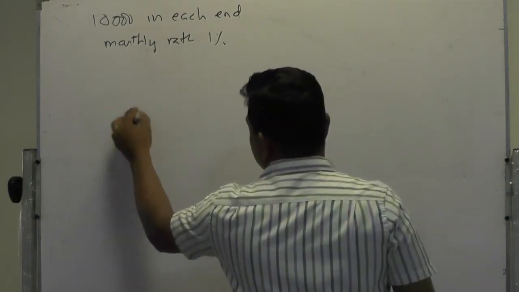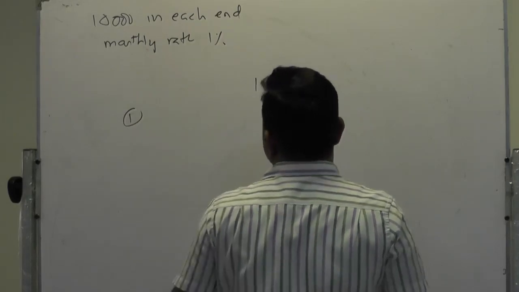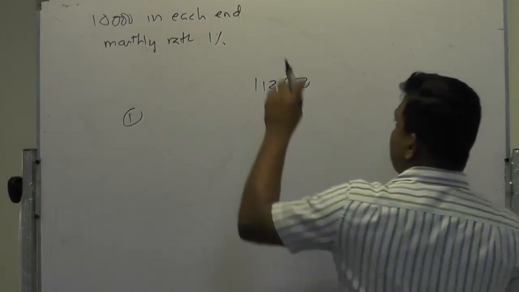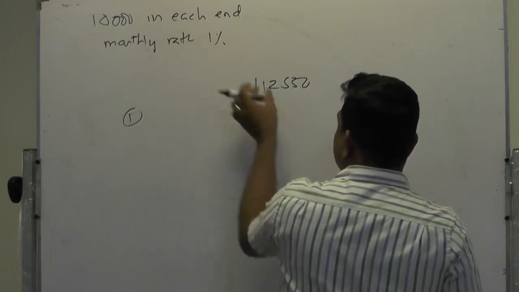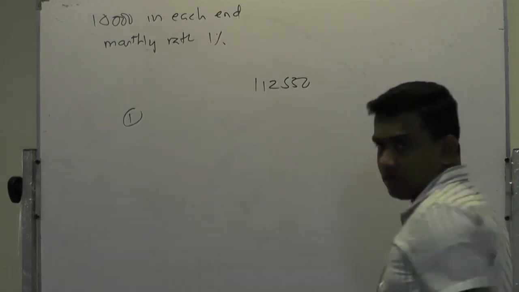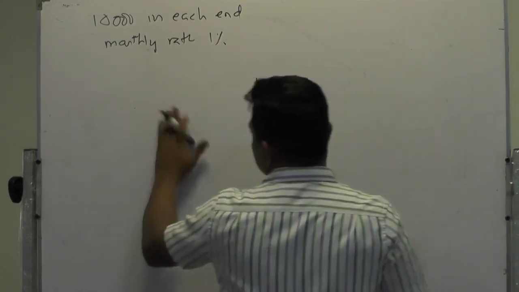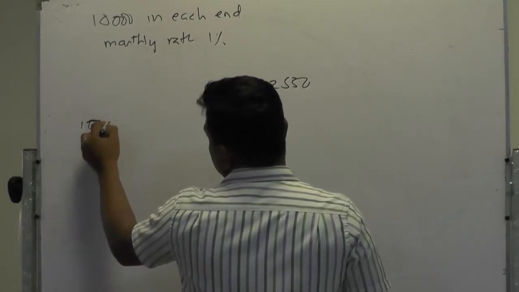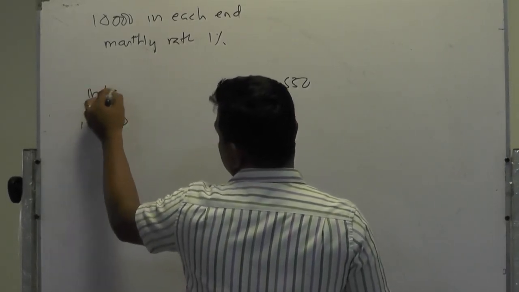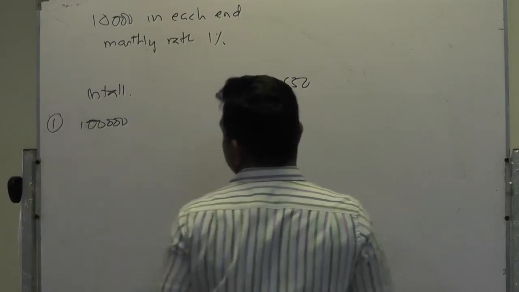In the first installment, you pay 1% interest and the capital. Your first installment consists of 10,000. This is the installment.